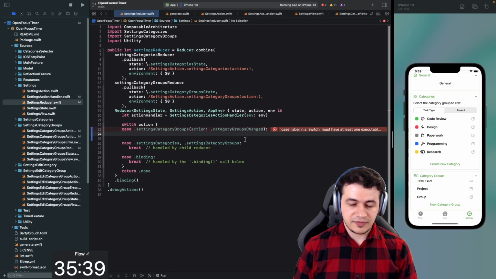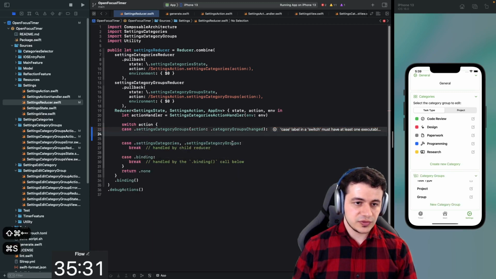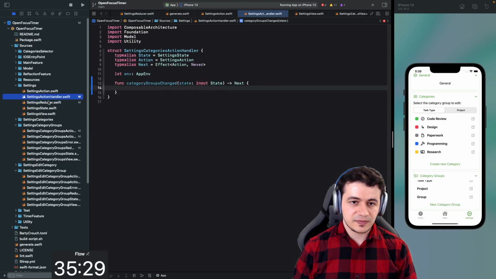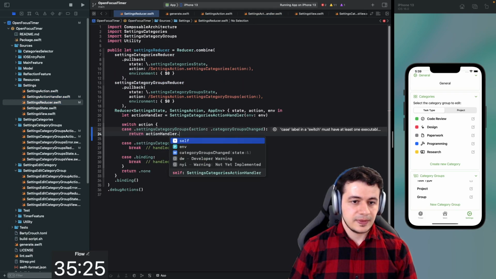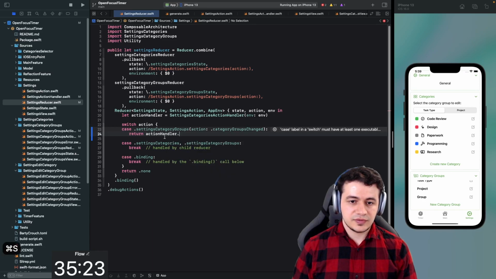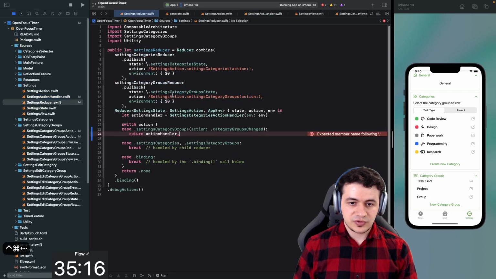And now we have to handle that here, and basically what we're trying to do with the whole state thing is we want to go into state, although we want to do that in the action handler here. So let's call the action handler. And settings, category groups, change, category groups changed.